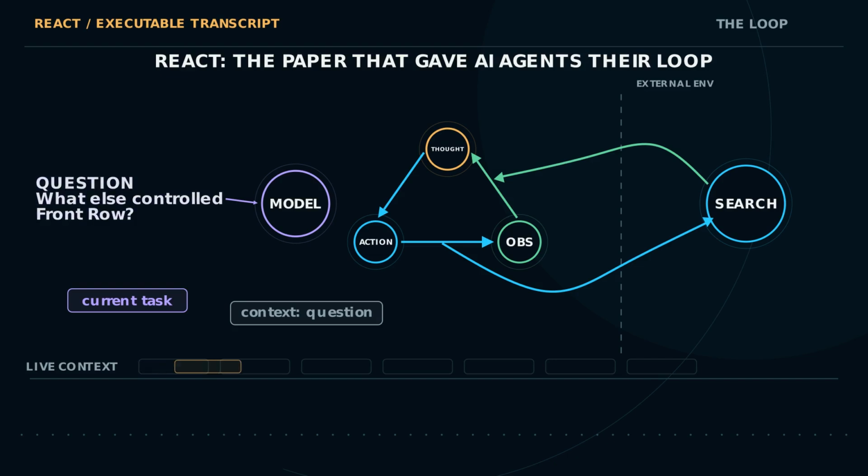A language model gives you an answer. An agent gets to see what happened and decide what to do next. ReAct packaged that difference into 3 repeating beats: thought, action, observation.